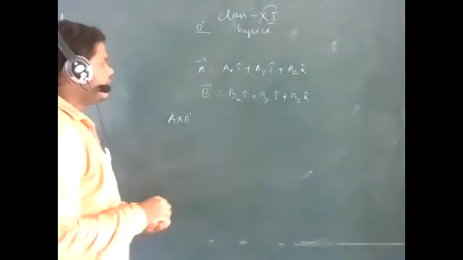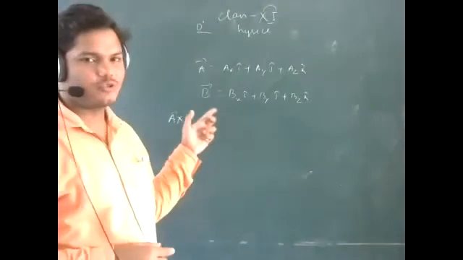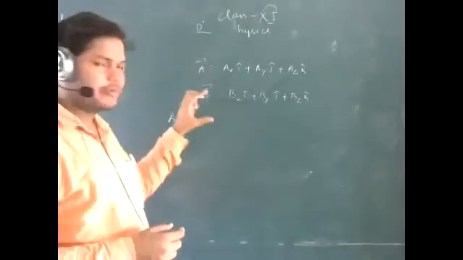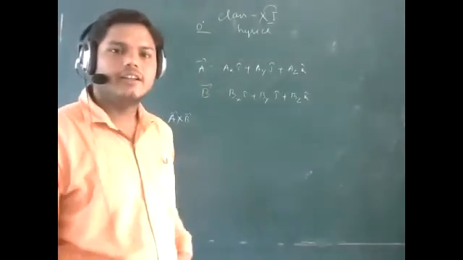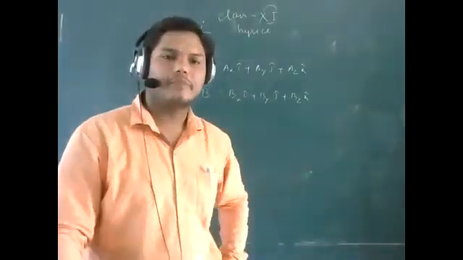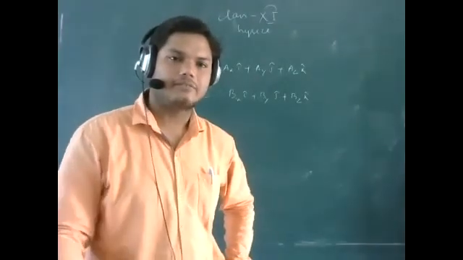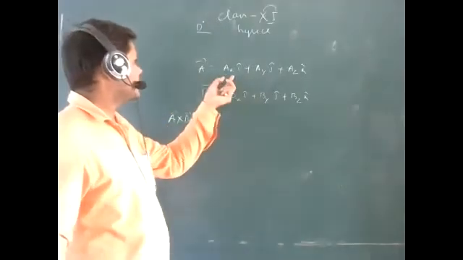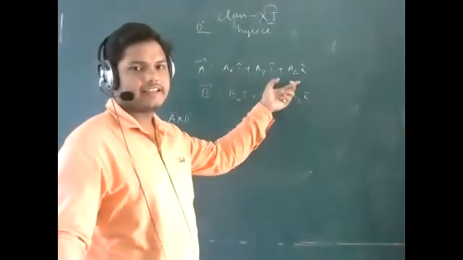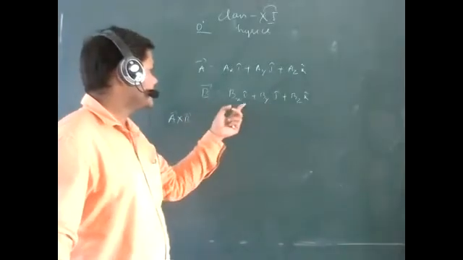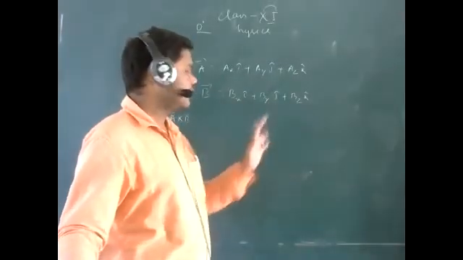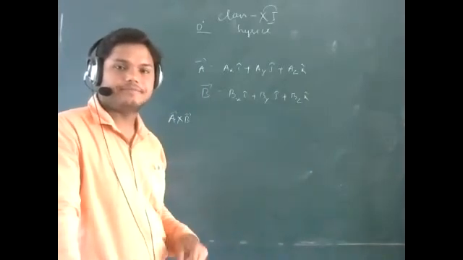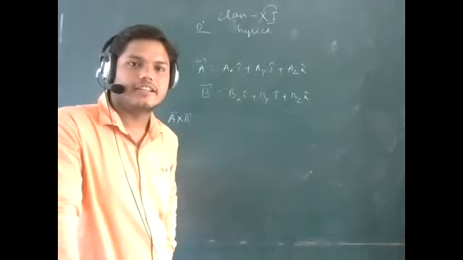Just tell me, if we are finding the dot product between two vectors, a dot b, what is the value of a dot b? I have explained before. If a vector is ax i cap, ay j cap, and az k cap, and b vector is bx i cap, by j cap, and bz k cap, then first tell me what is the dot product between a and b.